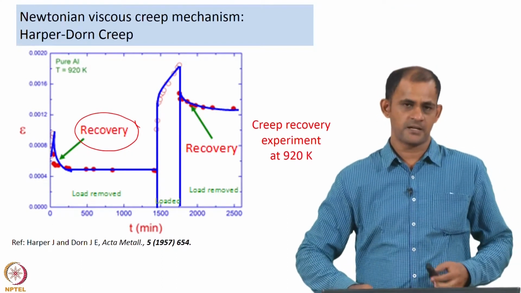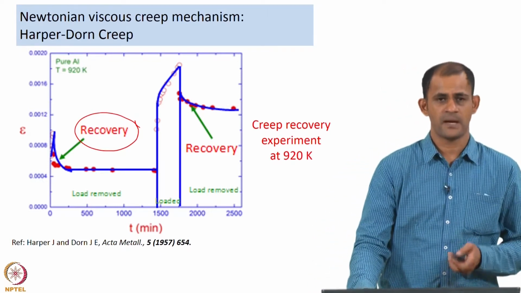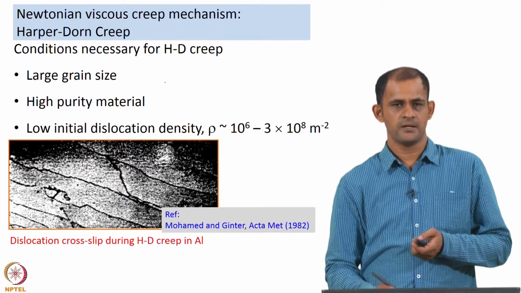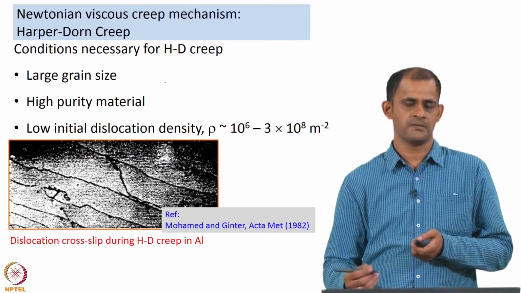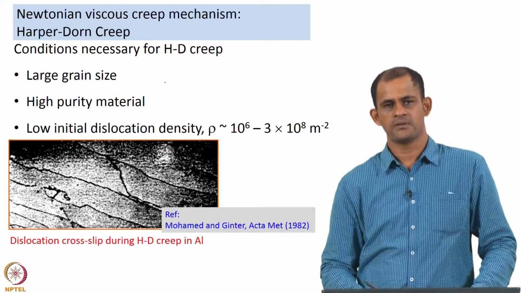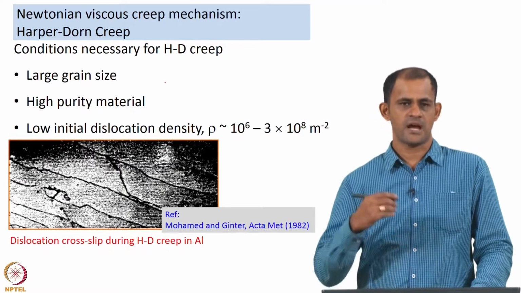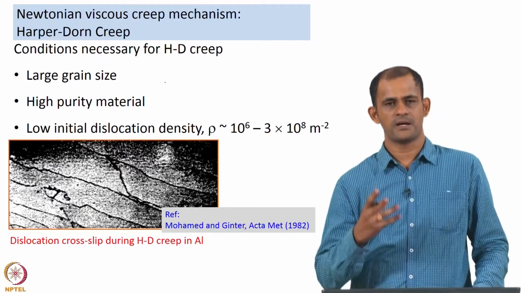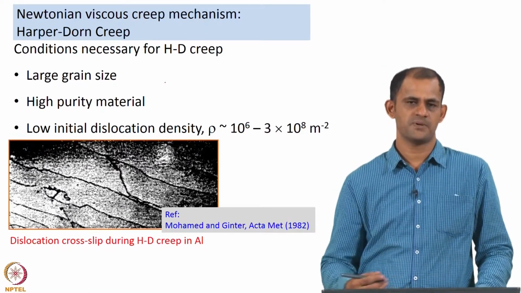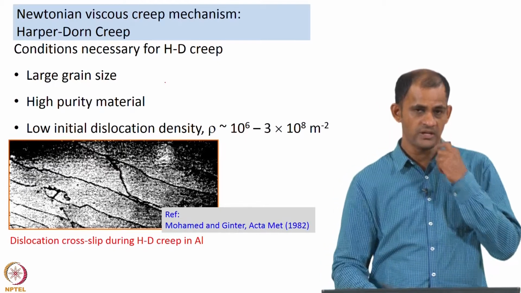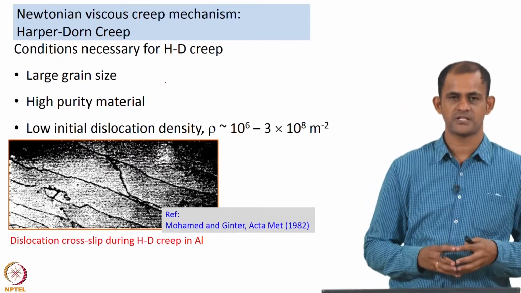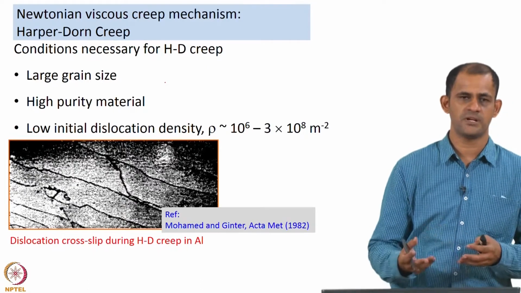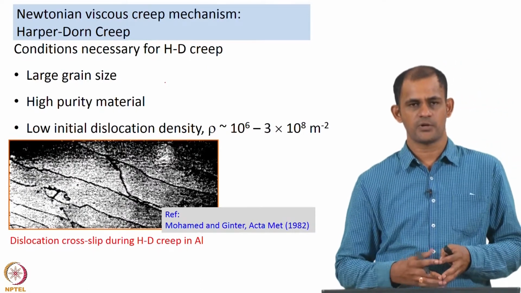But at a later time, after some very systematic experiments, Mohamed and Ginter mentioned in one of their articles that there are certain experimental conditions which have to be followed for the material to deform as per Harper-Dorn creep. If these conditions are not met, then probably the material will not exhibit Harper-Dorn creep.